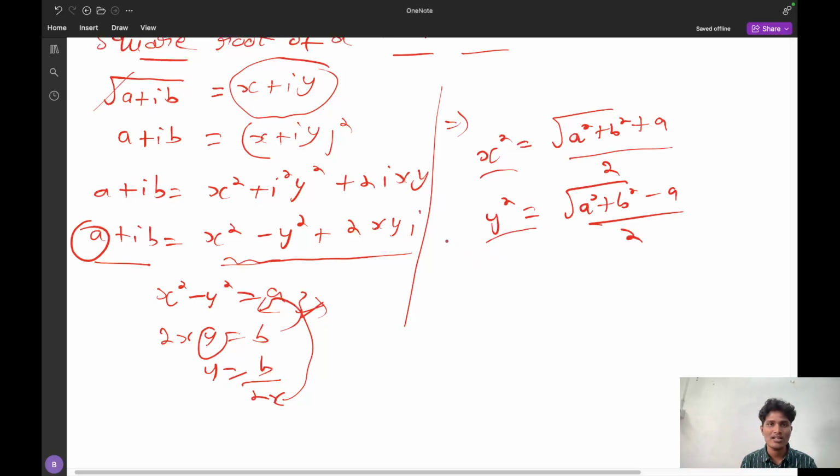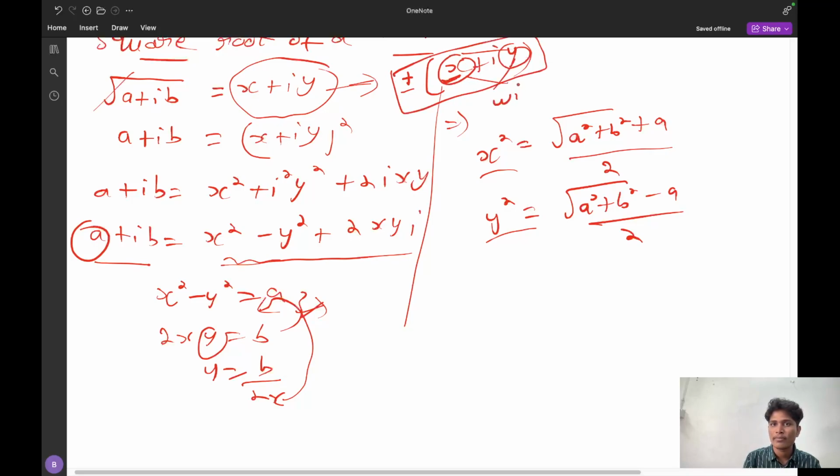So that is the reason after computation x plus iy is not the final answer. What is the actual answer? Plus or minus, because you will get two values, plus or minus, the x value plus iota y value. This is the answer. Here x and y are without sign.